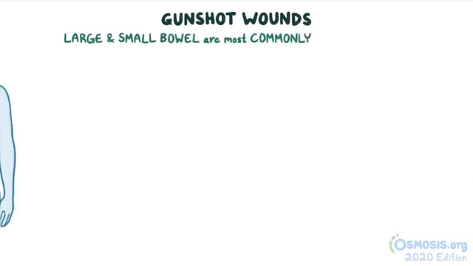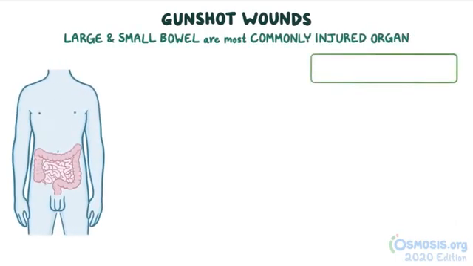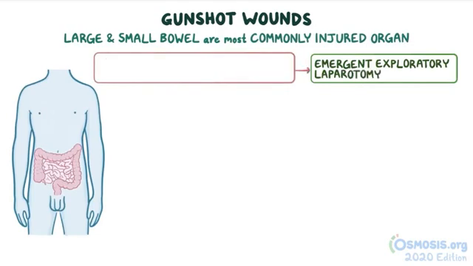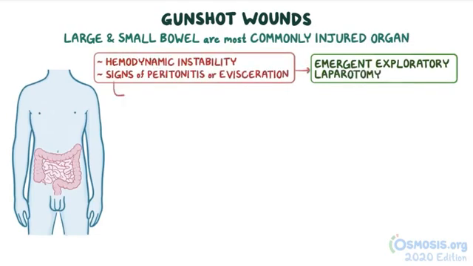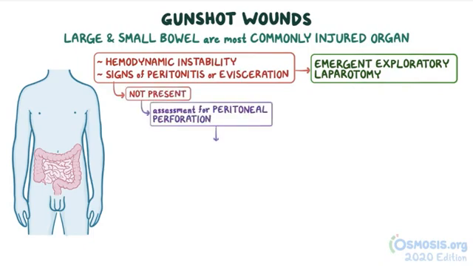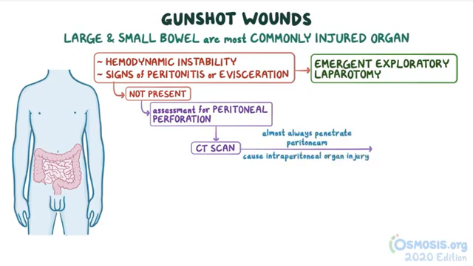Okay, now for gunshot wounds, the small and large bowel are most commonly injured. Indications for emergent exploratory laparotomy include hemodynamic instability and signs of peritonitis or evisceration. If none of these are present, then assessment for peritoneal perforation is done using a CT scan. Now, unlike stab wounds, gunshot wounds almost always penetrate the peritoneum and cause intraperitoneal organ injury.